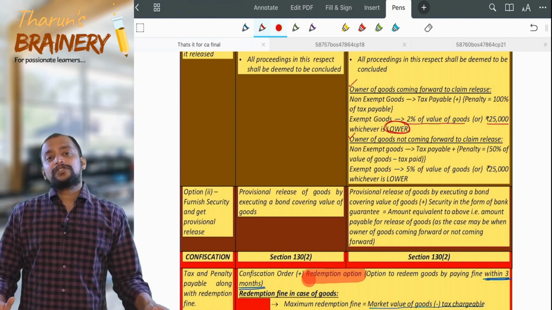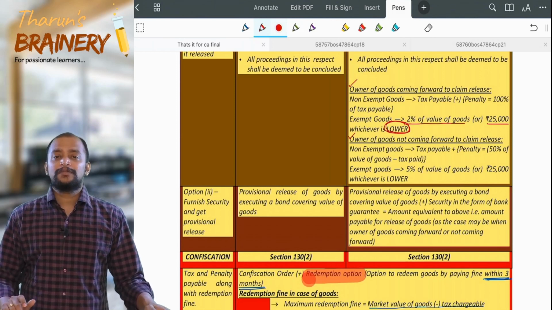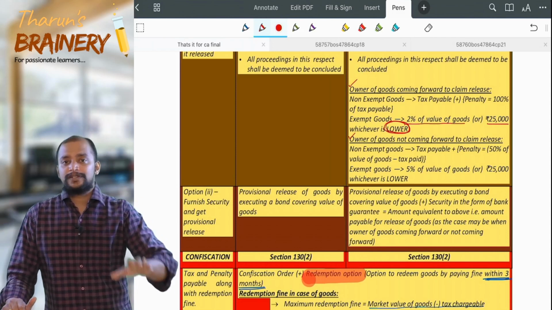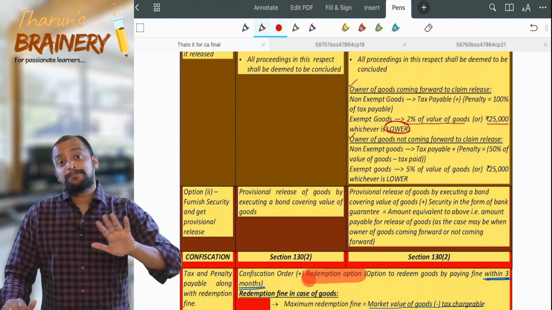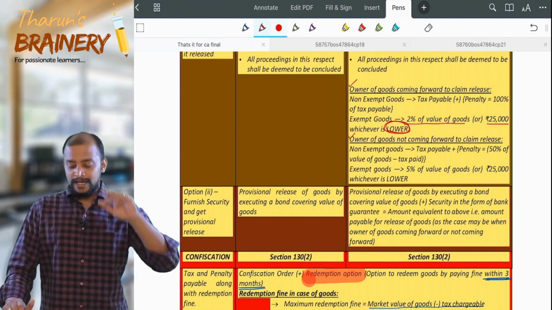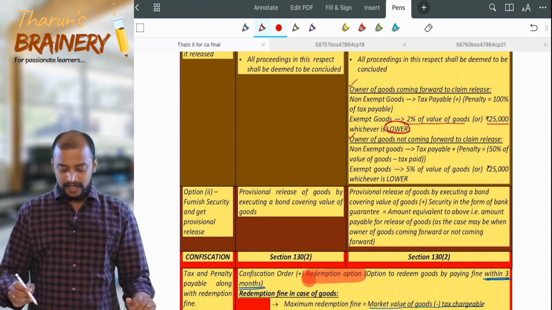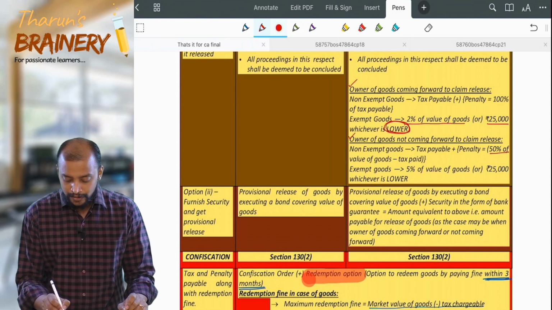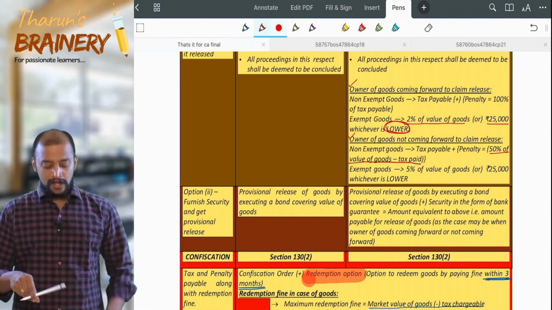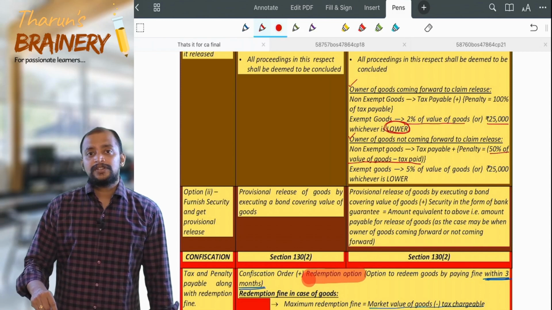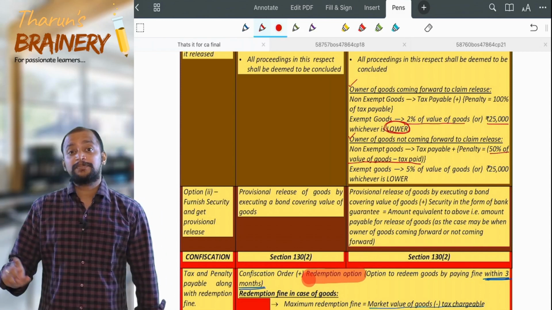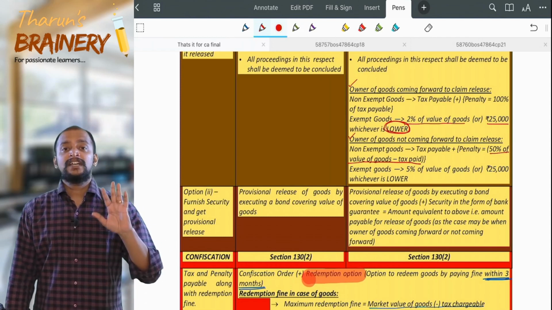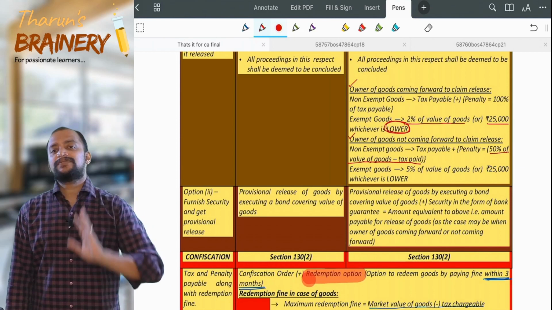Now when the owner is not coming forward, then in case of taxable goods, what will be the penalty? Value of the goods minus tax paid thereon. See here, 50% of the value of the goods, minus tax paid thereon. What is the meaning of tax paid thereon? It is not tax payable. It is tax paid thereon. Already I would have paid some tax on those goods. The tax payable is 8 lakhs, but I paid 6 lakhs. So 6 lakhs will be deducted.